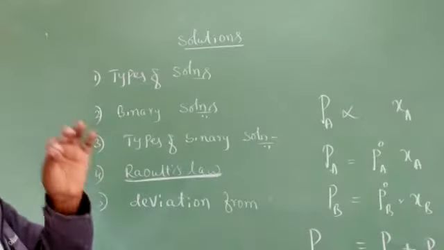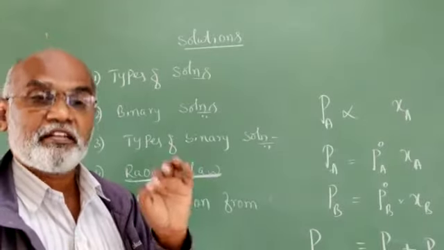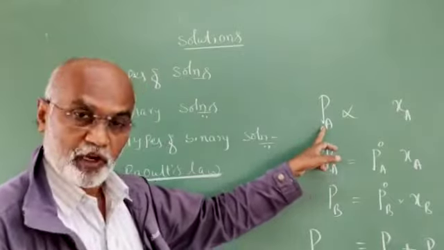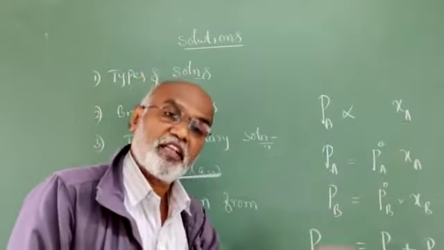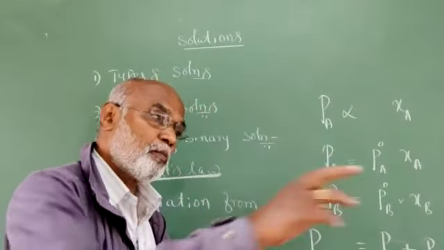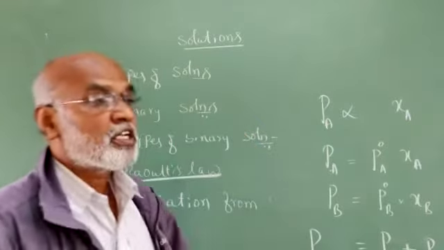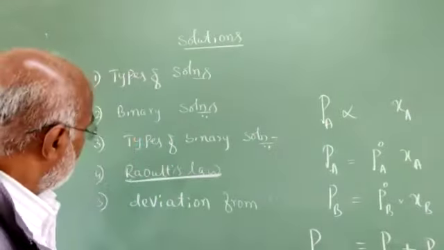Raoult's law can be defined in a very simple manner. In a binary liquid mixture at constant temperature, the partial pressure of each component in the vapor state is directly proportional to the mole fraction of the component in the solution. If one particular component is more in the solution, its partial pressure will also be more in the vapor state.